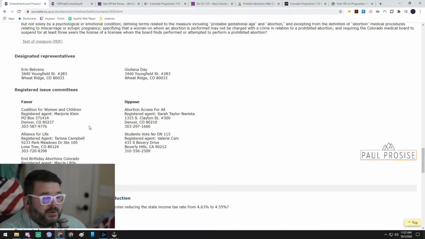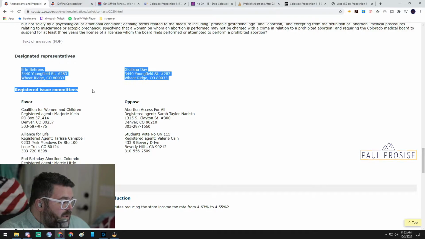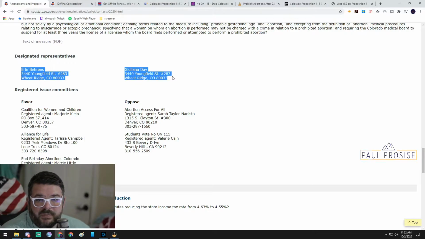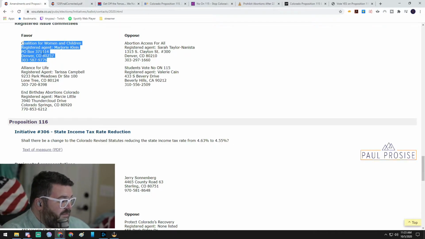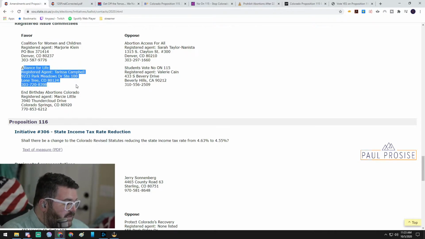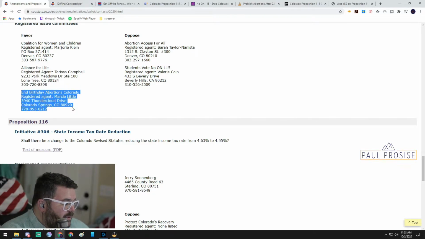Here's some more important information. These are the people that represent this particular measure. Look them up. These are the people that represent this to the state. Registered issue committees, coalition. This is in favor of this particular bill. Coalition for Women and Children, registered agent Marjorie Klein. You have Alliance for Life, registered agent Teresa Campbell. And Birthday Abortions Colorado, Marcy Little.